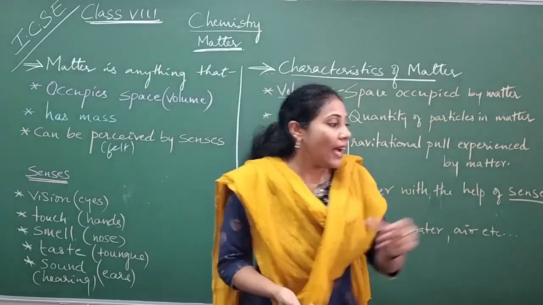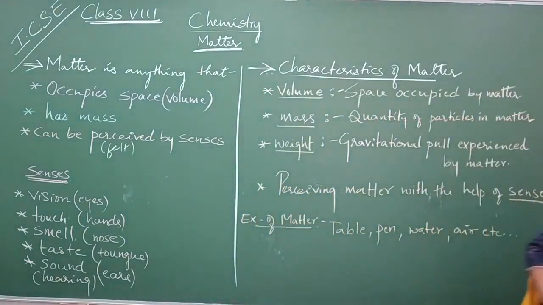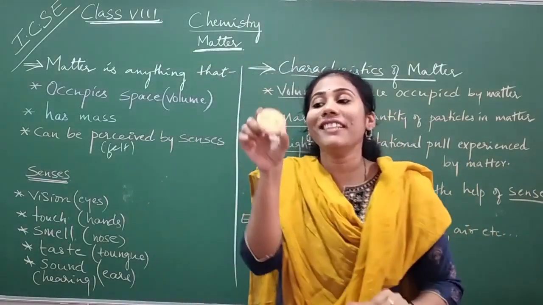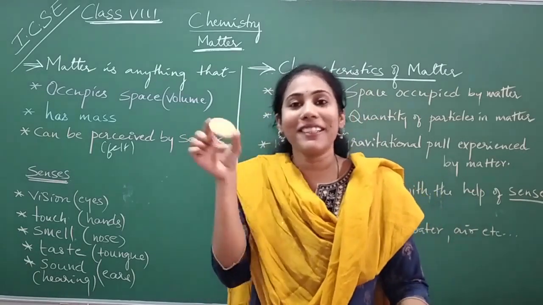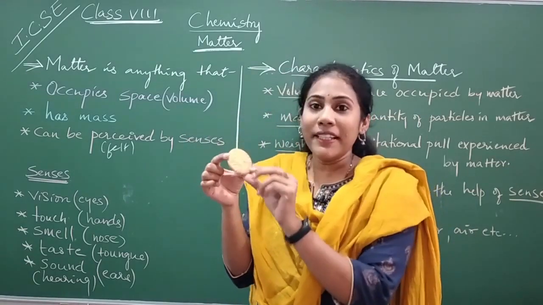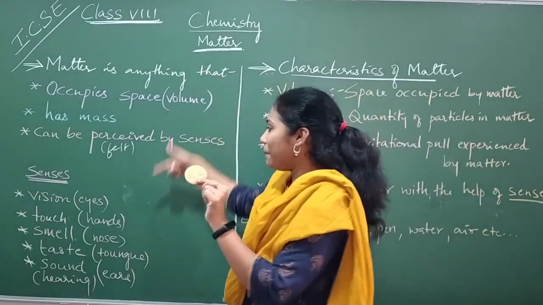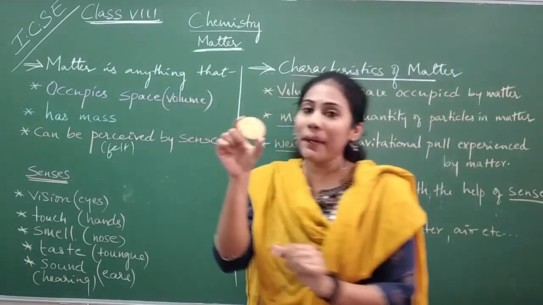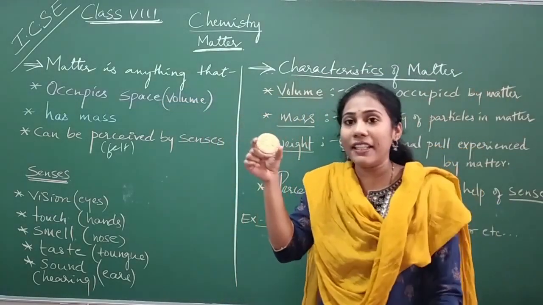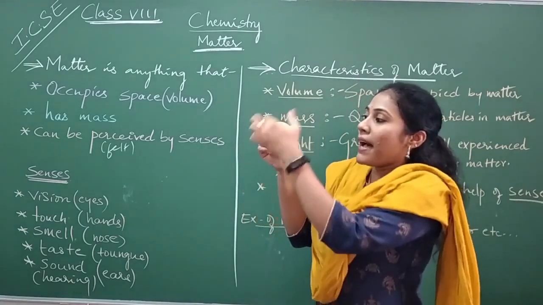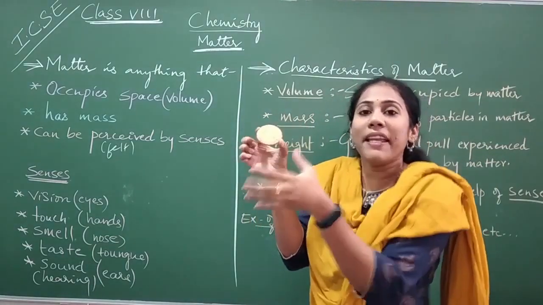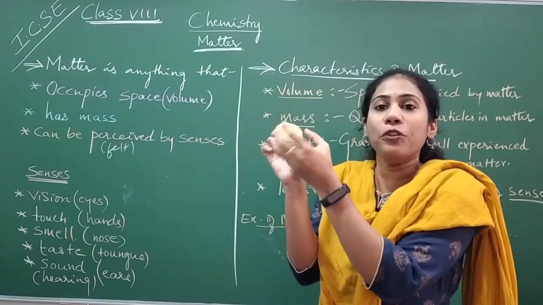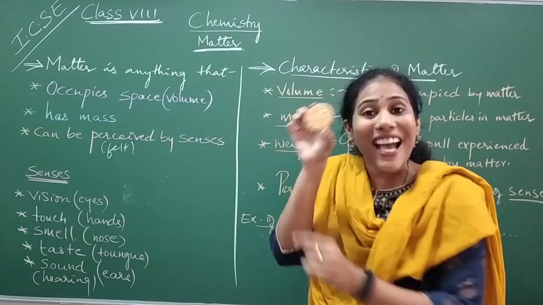For example, I have got something for you. This is a biscuit. How do you tell that it is matter? How do you prove to people that it is matter? Let us see whether it satisfies every point I mentioned on the board. This biscuit definitely occupies some space in the universe. This is the entire room, and this much space has been occupied by the biscuit. That is the volume of the biscuit. This much is the volume in the universe that it has occupied.